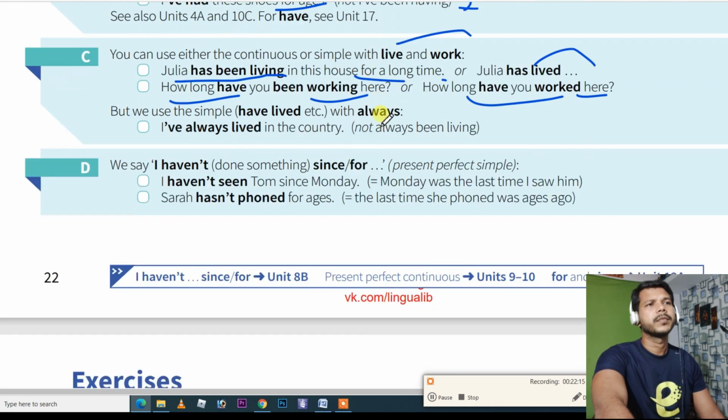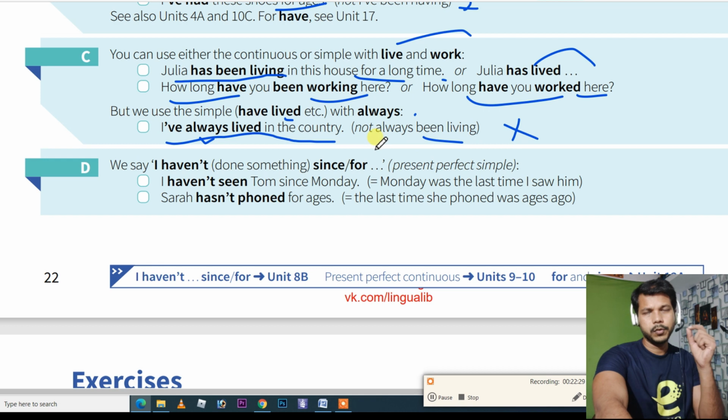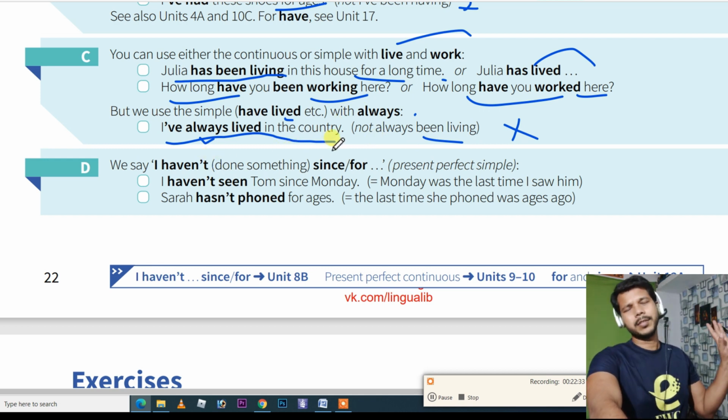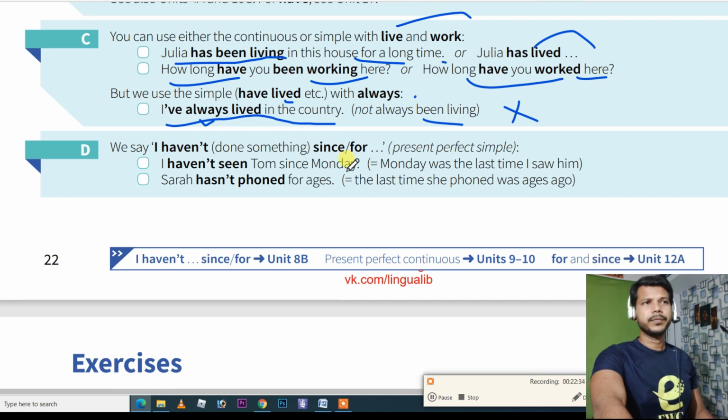Both are the same. But we use simple have lived with always. I have always lived in the country, not always been living. So when you use this adverb always, you are not supposed to use have been or has been. This is also mandatory to know. I have always lived in this country. You can't say I have always been living.